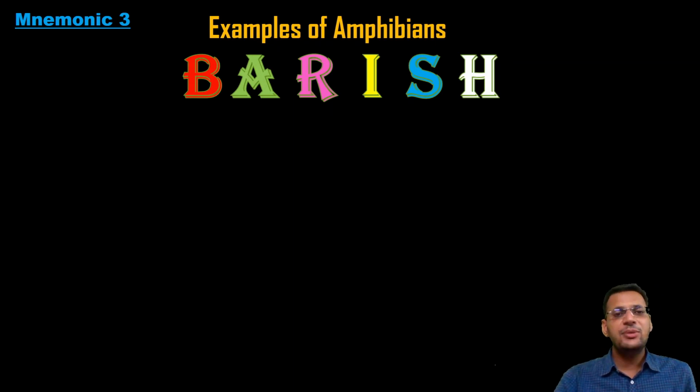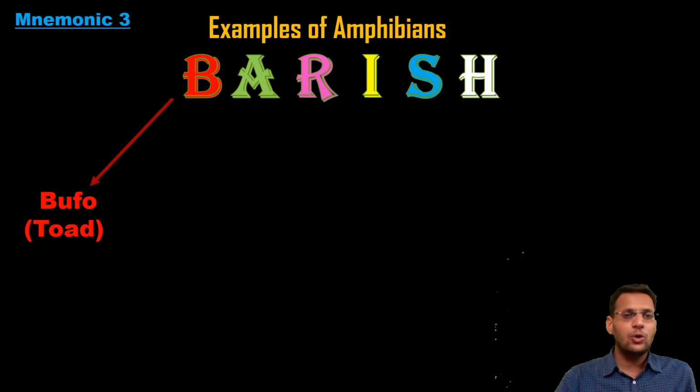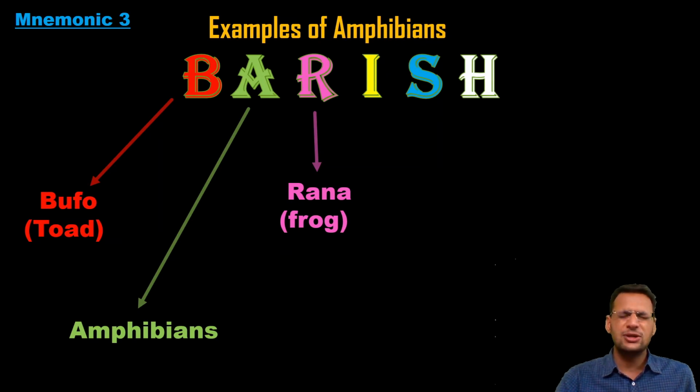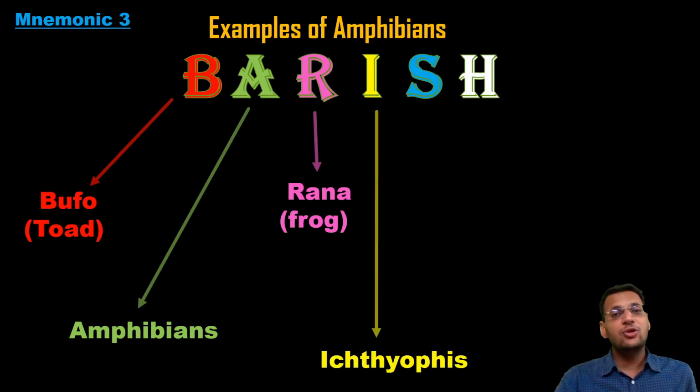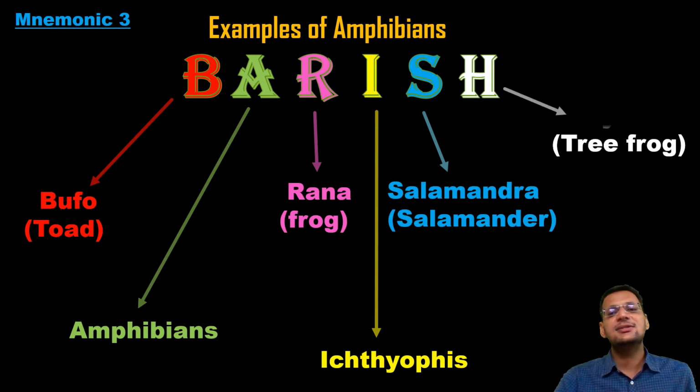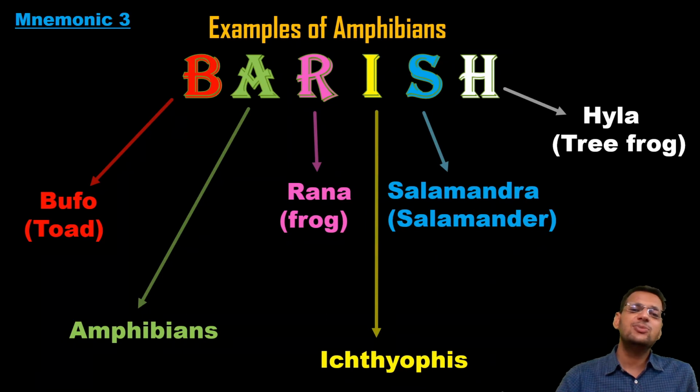Here B stands for bufo, toads as we all call them. A stands for amphibians because we are learning the examples of amphibians. R would help us to remember rana. Rana is the zoological name for frog. I is ichthyophis, another amphibian. S is salamandra. In common language it is called salamander, the zoological name is salamandra. And H is hyla, that is tree frog. That means bufo, rana, ichthyophis, salamandra and hyla, all are the examples of amphibians. So just remember barish, remember frog, and remember the examples of amphibians.